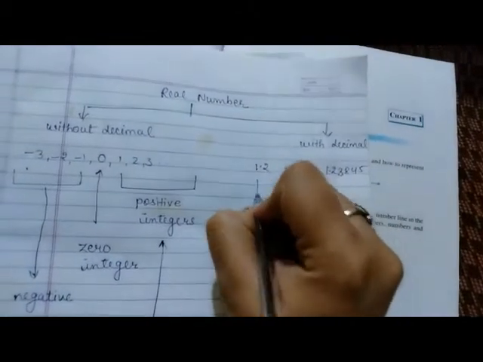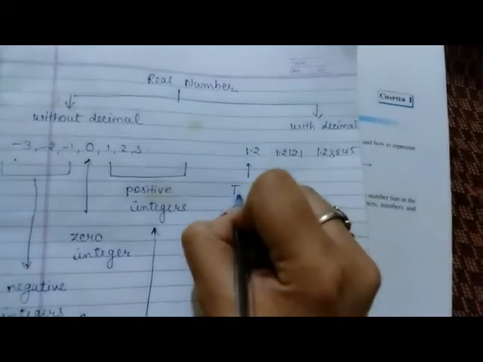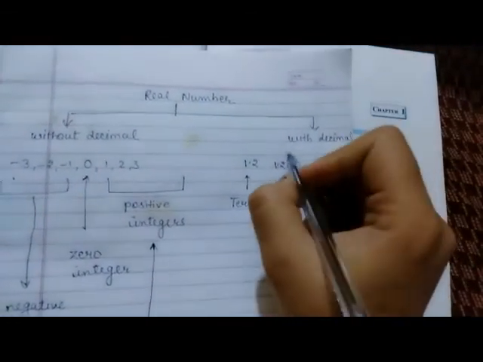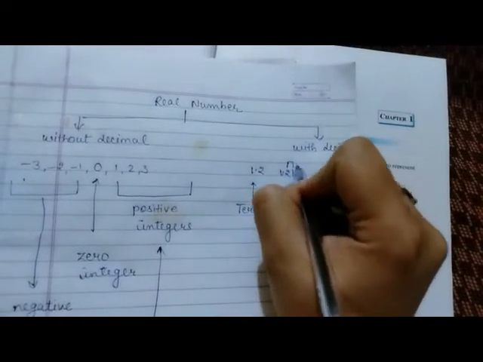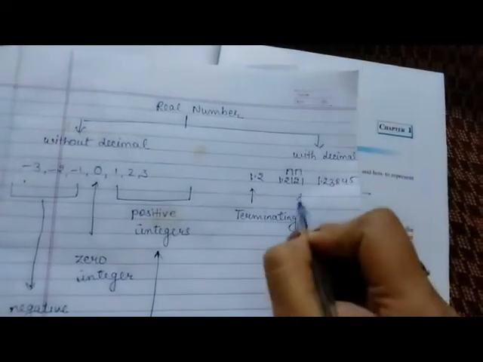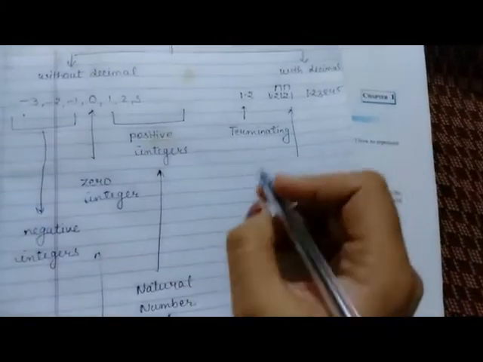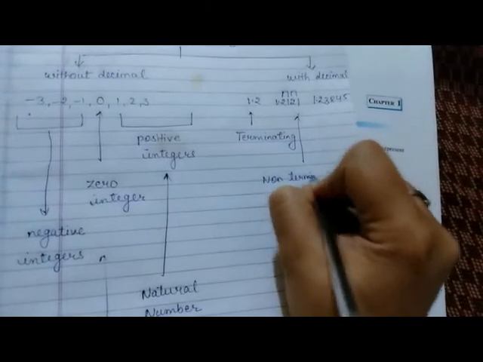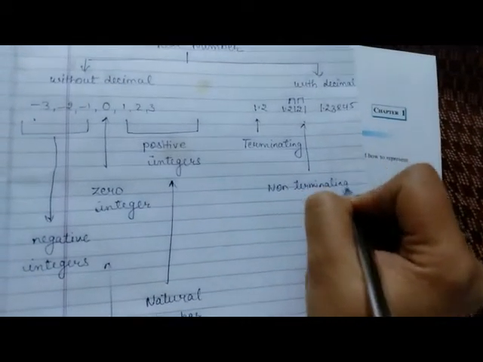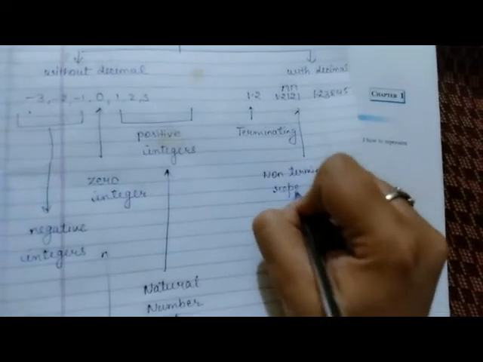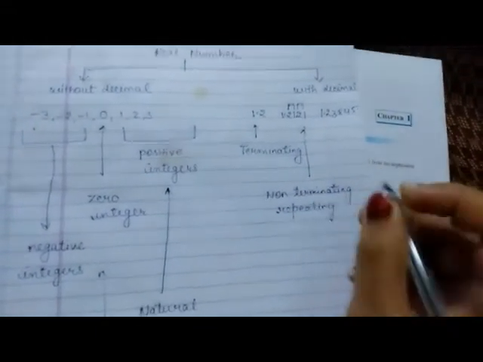So these numbers are known as terminating numbers. Okay, the other one are repeating numbers. Here 2, 1, 2, 1, 2, 1, 2, 1 and so on. So these numbers are non-terminating repeating numbers.